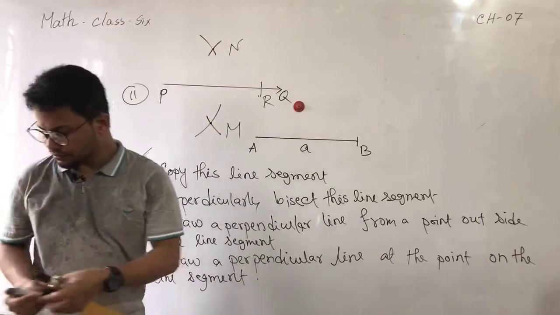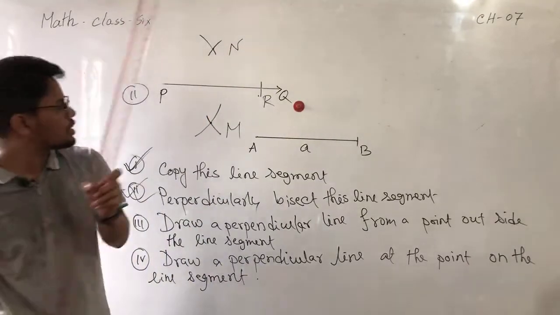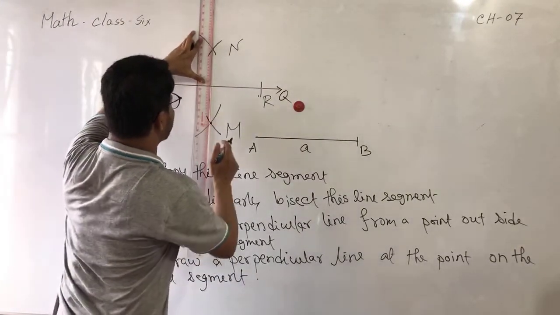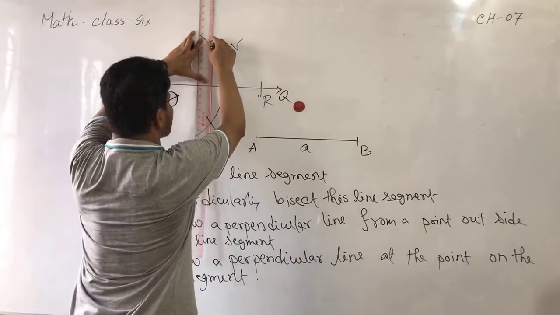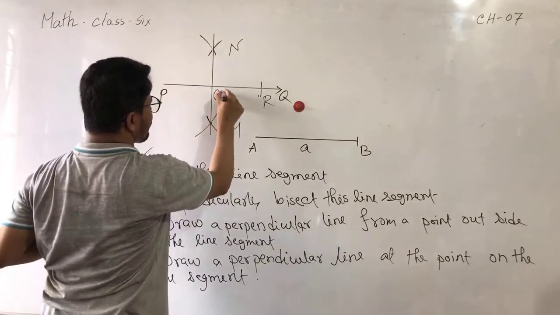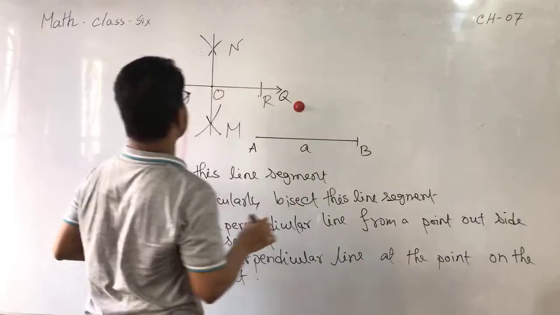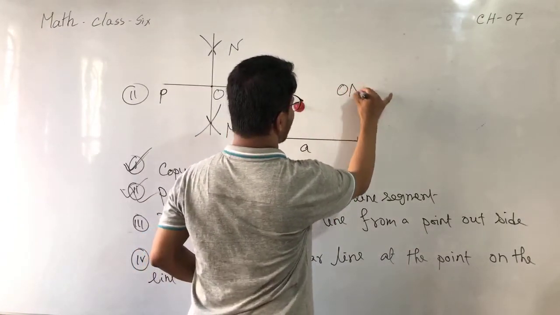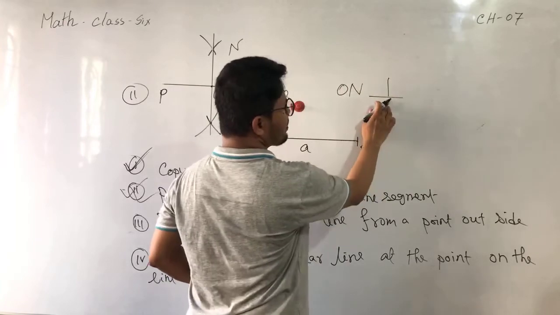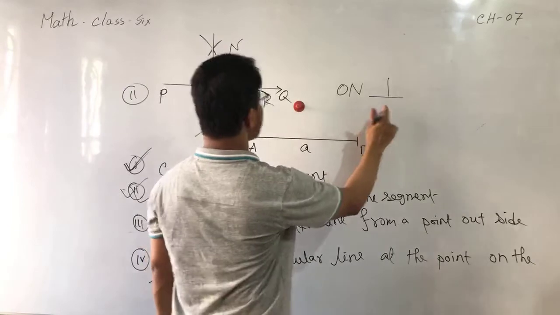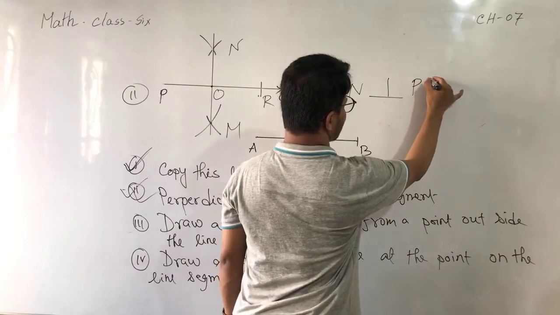Now join these points, and this is the line which perpendicularly bisects the given line segment at the point O. You can write here ON is perpendicular, this is the perpendicular symbol, to PR.